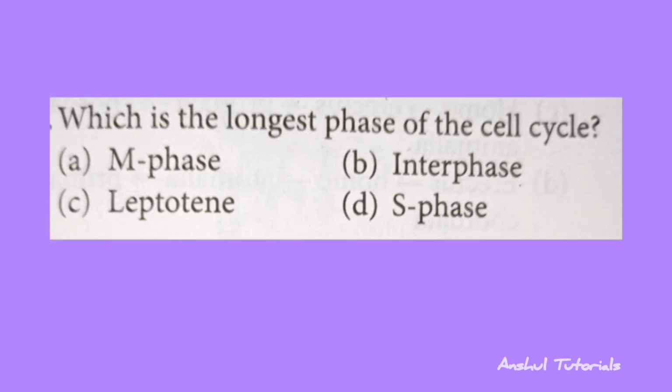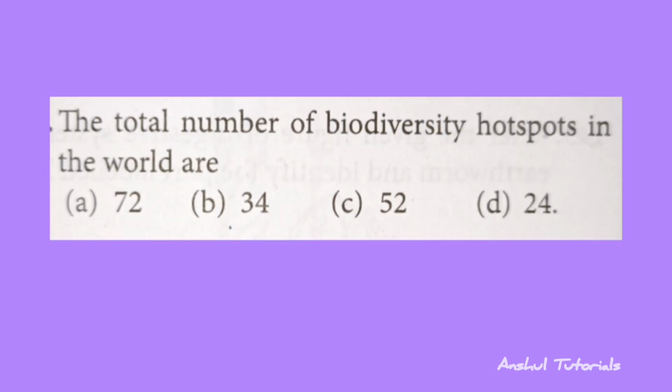Which is the longest phase of the cell cycle? So the correct answer is option B, that is interphase. And the next question is the total number of biodiversity hotspot in the world are? So the correct answer is option B, that is 34.